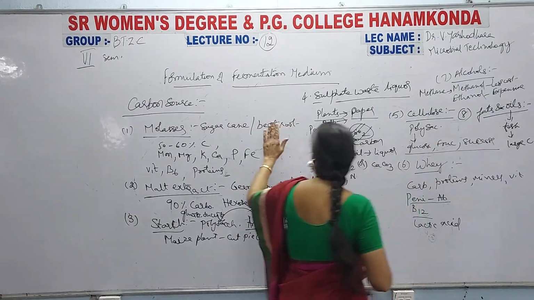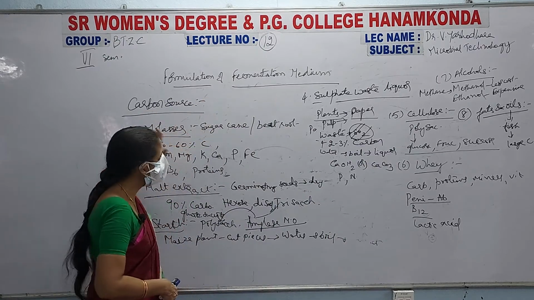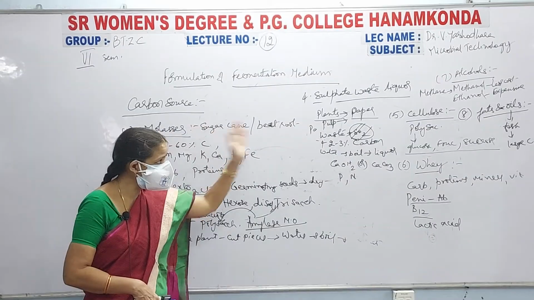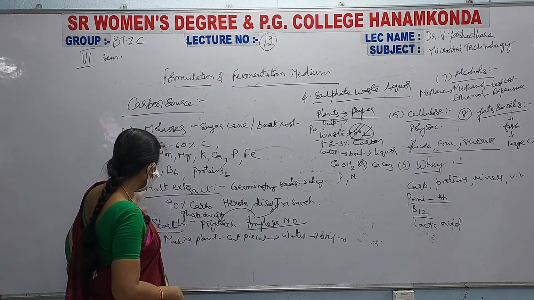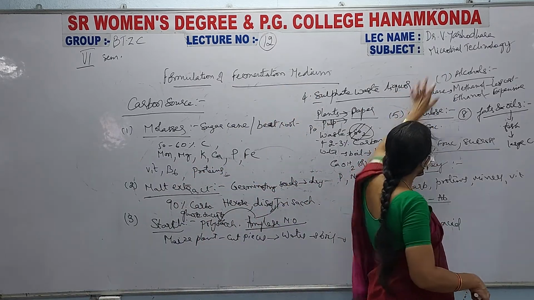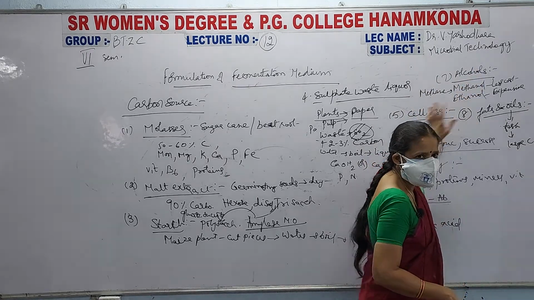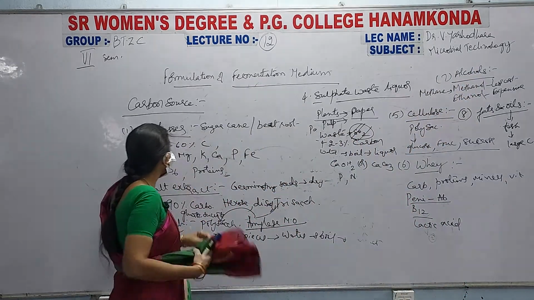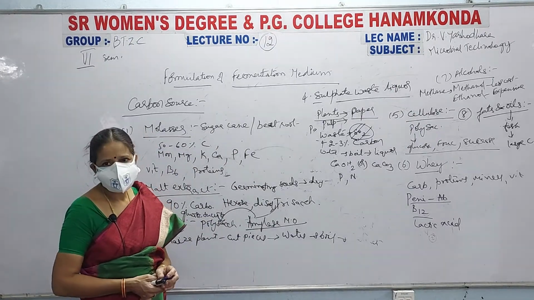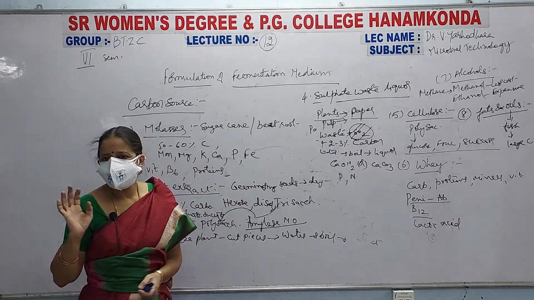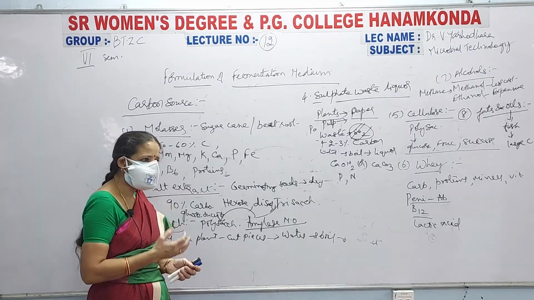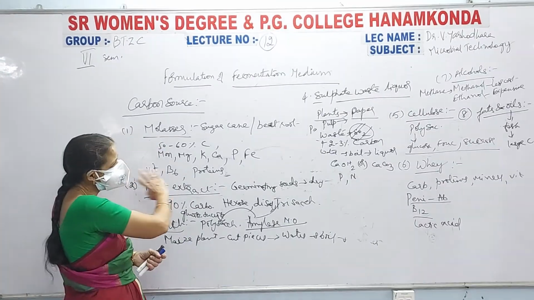Okay, now see here, then what is the use of carbon source? Why can we use any of these? I have told you 8 carbon sources: molasses, malt extract, starch, sulfite waste liquor, cellulose, next whey, alcohols, next is fats and oils. These are the 8 types of carbon sources that are inexpensive and that can be used in the fermentation medium as a carbon source. You can use any one of them according to the requirement of the microorganism. For the growth of microorganism, the microorganism requires some chemicals, and any of these can be used.